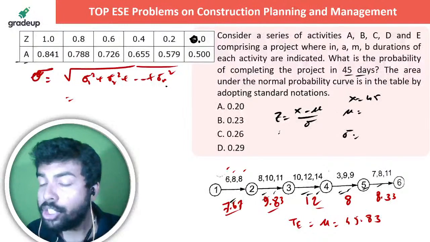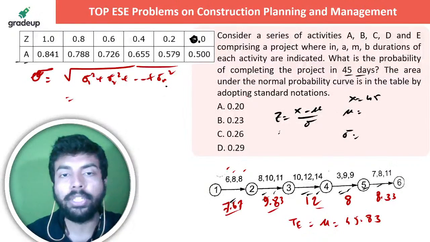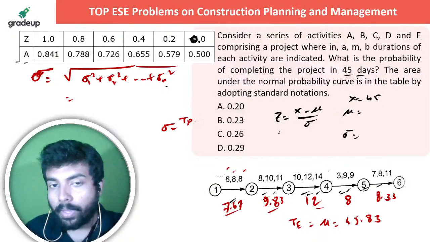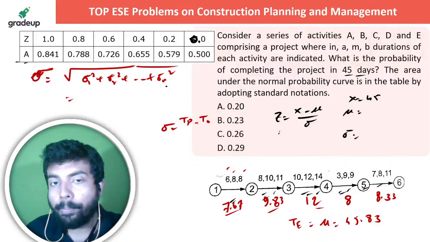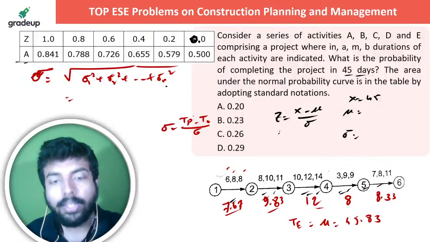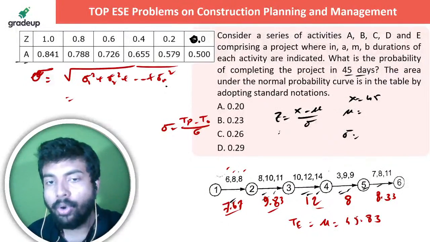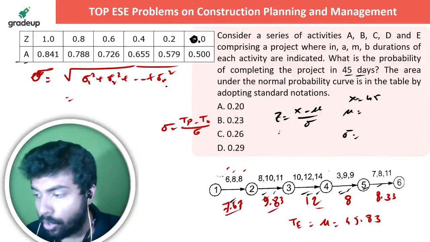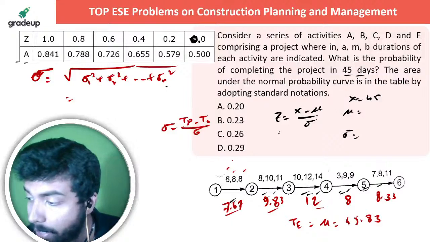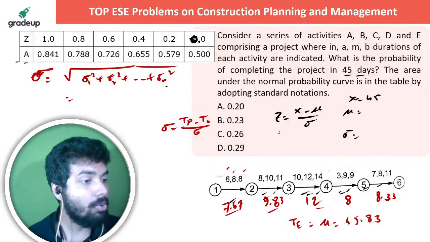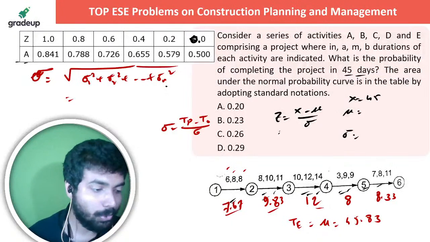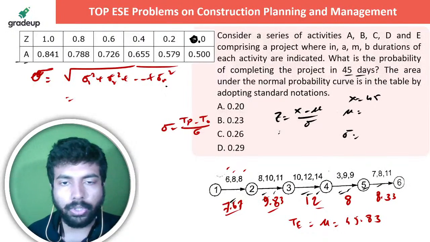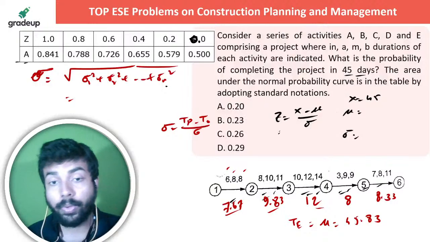So sigma for each project आपको पहले निकाल लेना है from this formula. Sigma for the full project is the pessimistic duration minus optimistic duration by 6. I mean the maximum possible value minus the minimum possible value by 6. I think you people know it, right? So निकालो भाई निकालो. Z निकल गया तो यहाँ से निकालो भाई, देखो क्या आ रहा है. Okay, please do it and let me know in the live chat section so what is the answer you are getting. तो सिग्मा की अगर मैं बात करूँ तो how much you are getting from here?